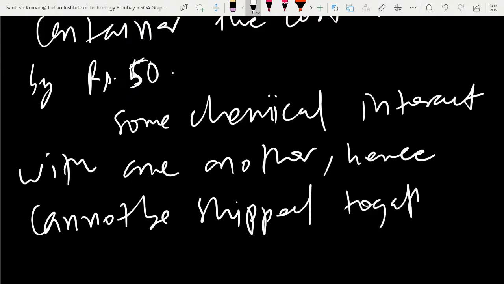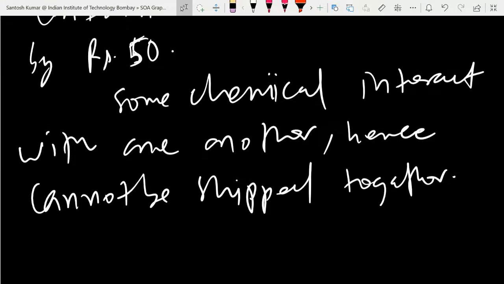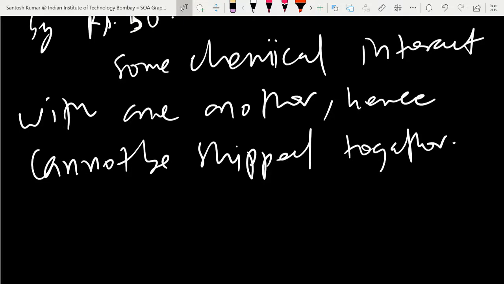So you have to put them in different containers. Some chemicals interact with each other, so you cannot ship them together. You have to put them in different containers.